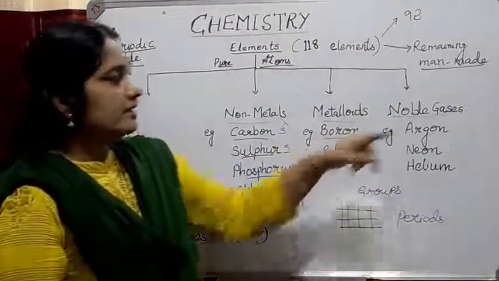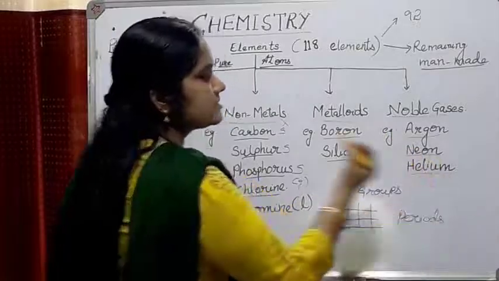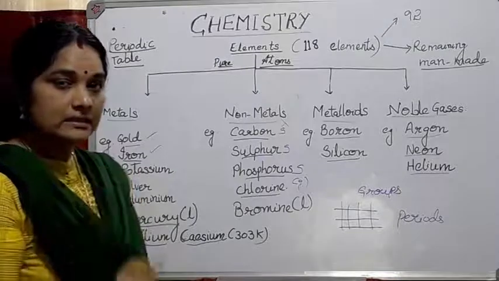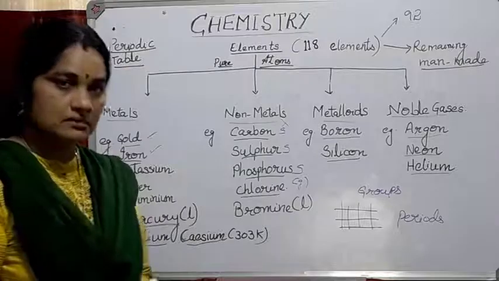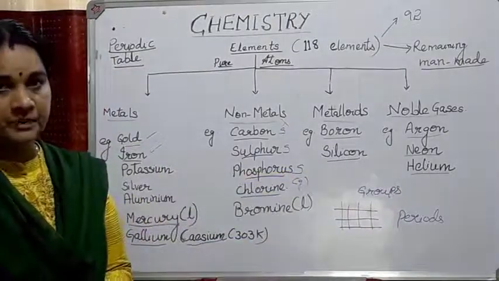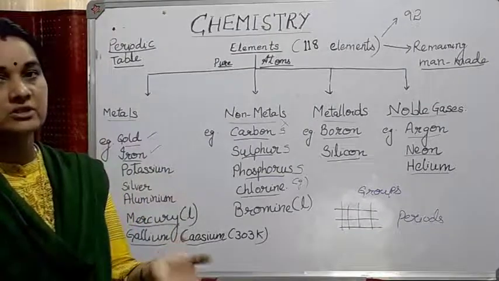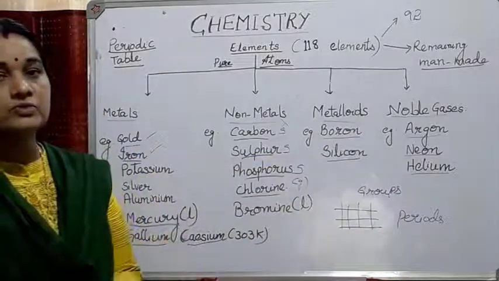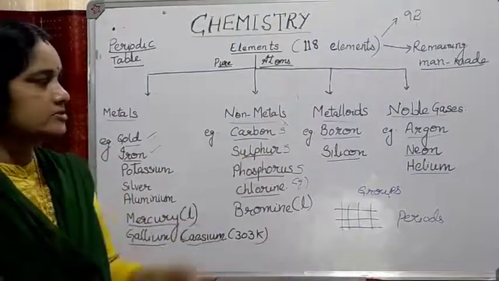And then finally we have the noble gases. Noble gases are placed on the extreme right hand side of the periodic table, that is, they belong to group number 18. They are inert in nature and least reactive. They are found in the atmosphere in very, very small percentages. Some of them, like helium, are used in hot air balloons. Earlier hydrogen was used, which is the lightest gas, but it is combustible in nature, so hydrogen was replaced by helium. Argon and neon are used in lights, like the flashlights you can see in a stadium.